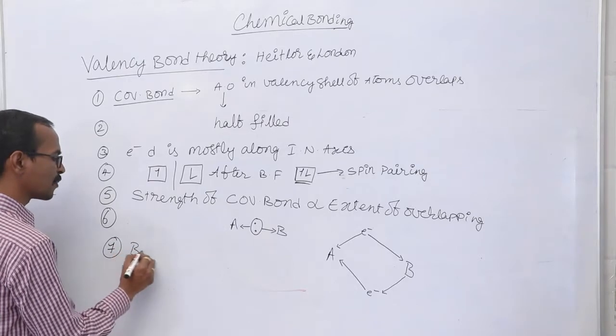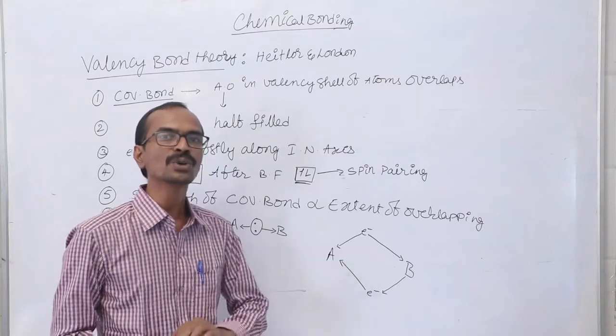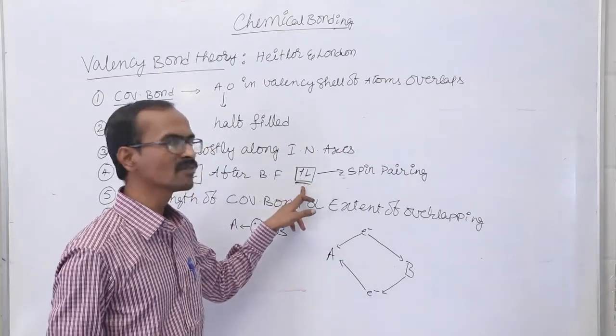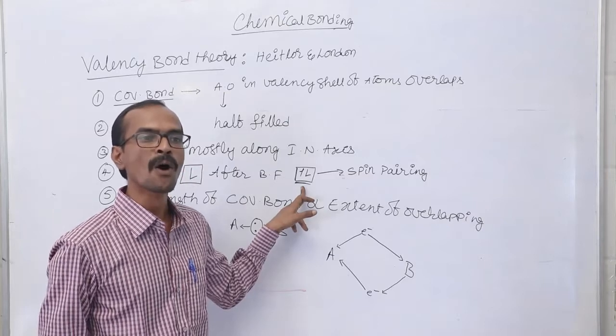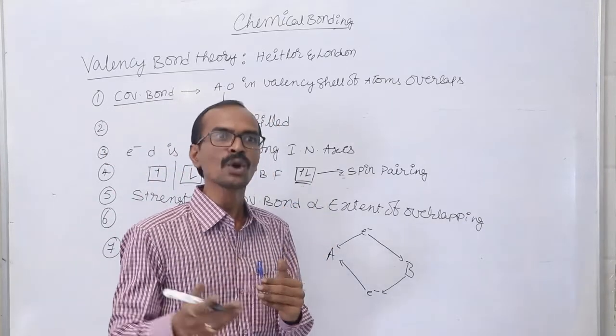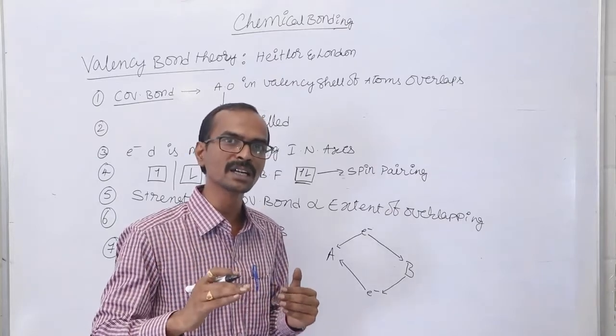What does it mean by bond energy? The amount of energy that is released during the overlapping process and due to the spin inversion is called the bond energy.